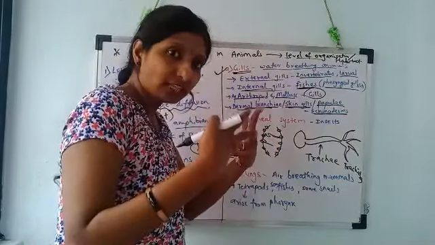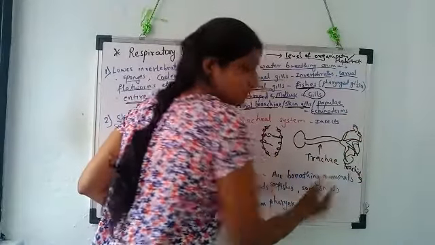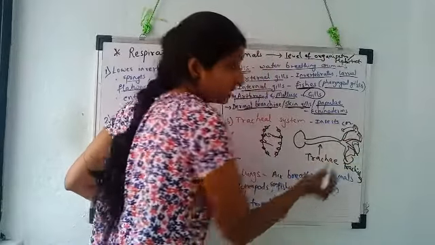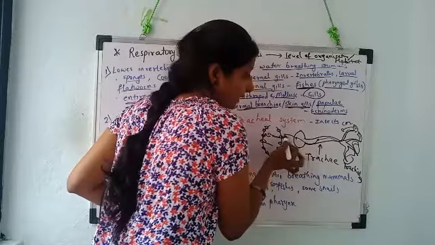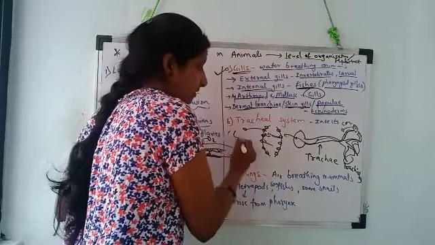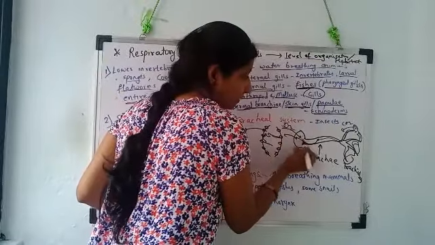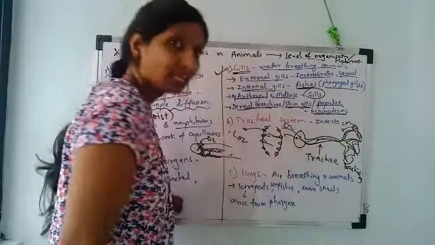In this way, from both the sides, they are directly in contact with the body cells. So from the body cells, carbon dioxide will be taken. From tracheoles, it will go to tracheae. From tracheae, it will come to spiracle, and from spiracle, it will be given out. On the other hand, from spiracle, oxygen will move into tracheae, tracheae to tracheoles, tracheoles to body cells.